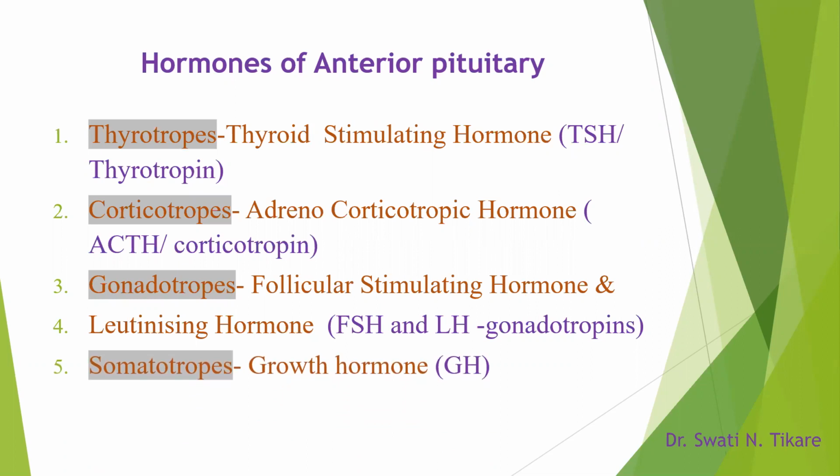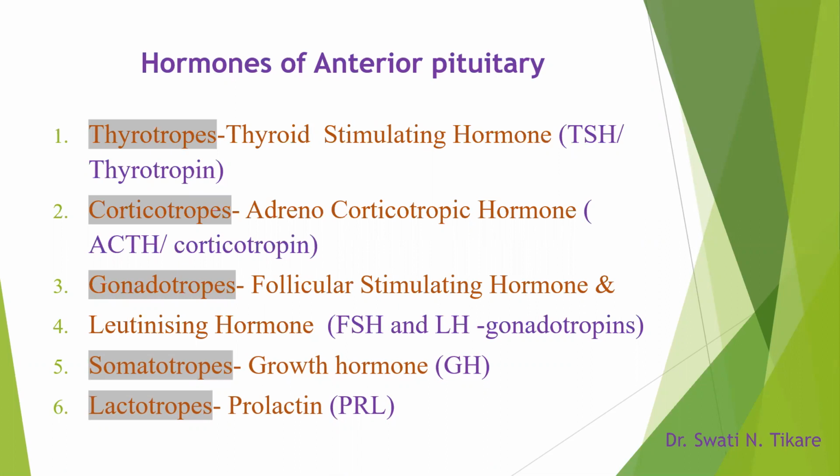The fifth hormone is the growth hormone produced from somatotropes. The lactotropes produce another hormone called prolactin. So, in this way, 6 different hormones are produced from the anterior pituitary.